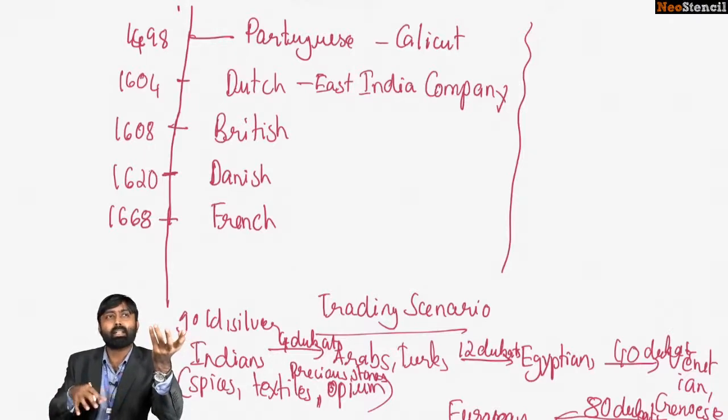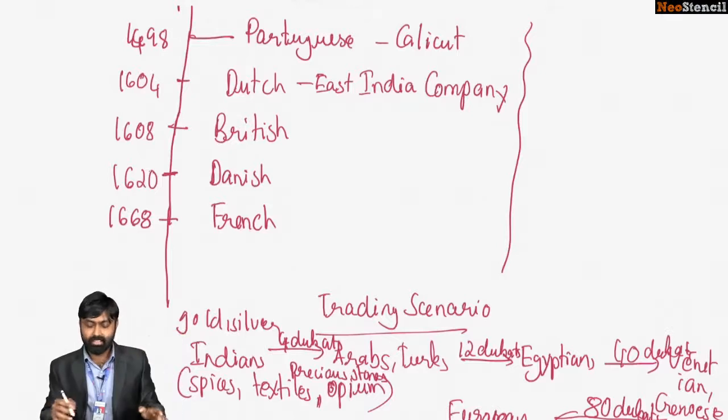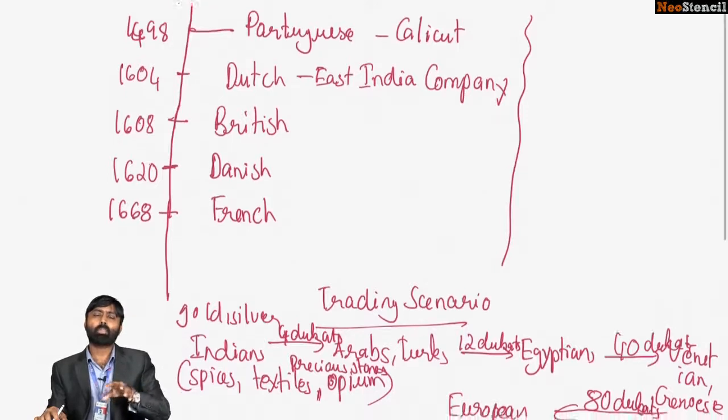This particular trade could have been done more profitably had they done it directly. So these Europeans wanted a piece of this profit. So that is what happened here. I hope you have understood. You don't need to jot this down, but this is something I have given you for you to understand.